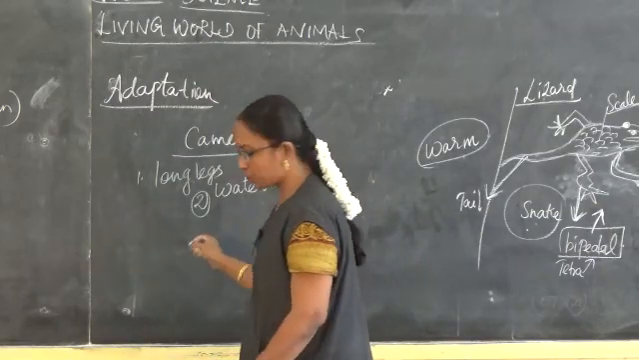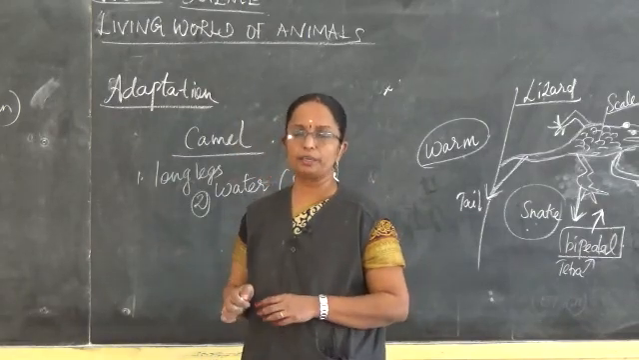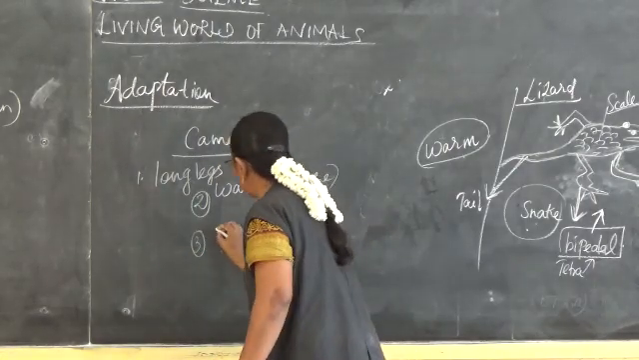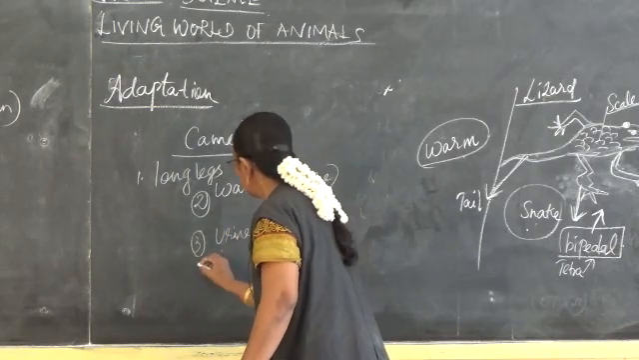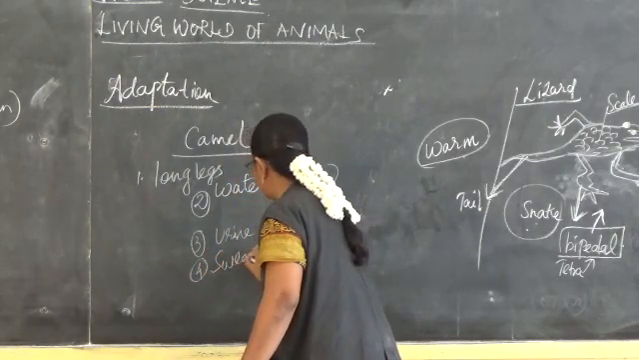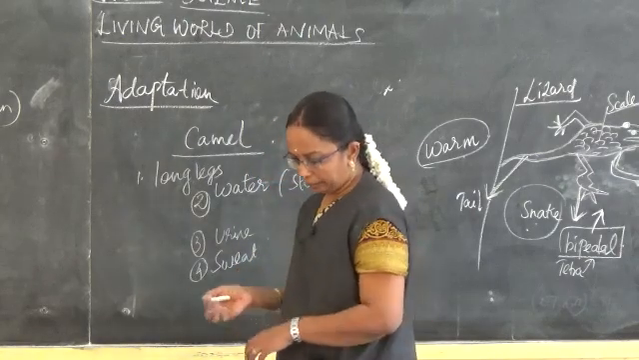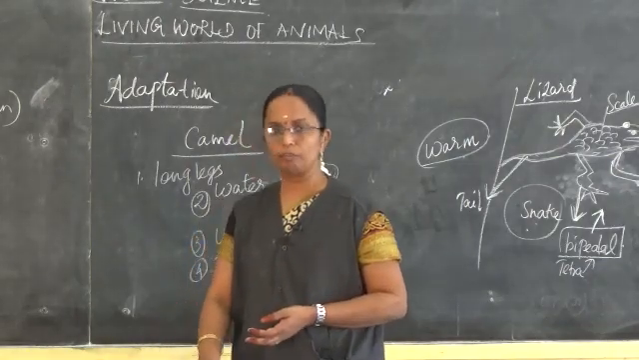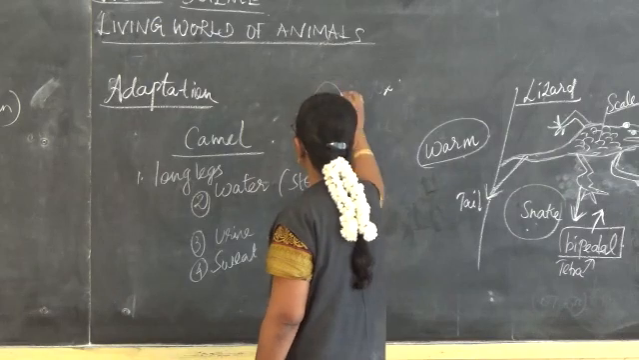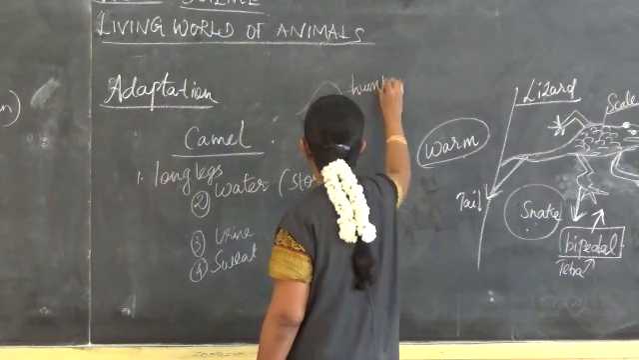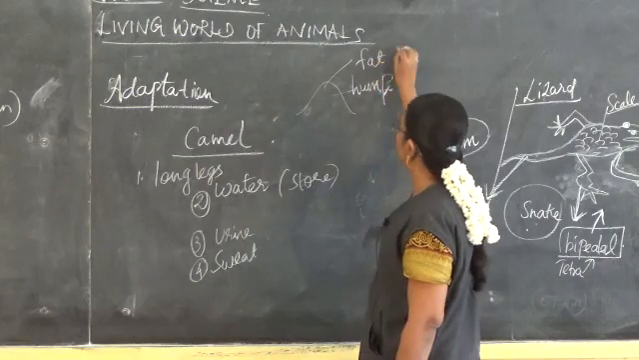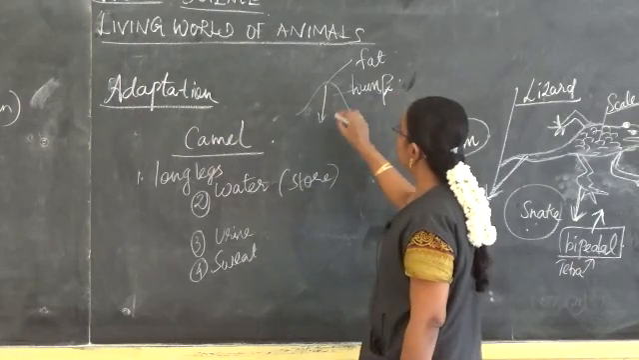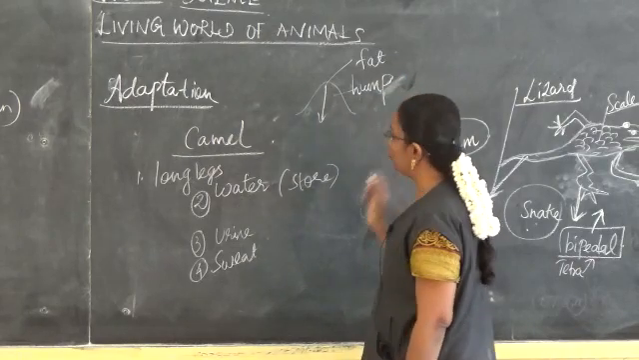The camel also has some adaptations to save water. It passes a small amount of urine, and the sweat is also very little. So it can live for a long time without drinking water. In their body there is a portion called the hump, in which fat is stored. When energy is required, they take the fat from the hump and survive.